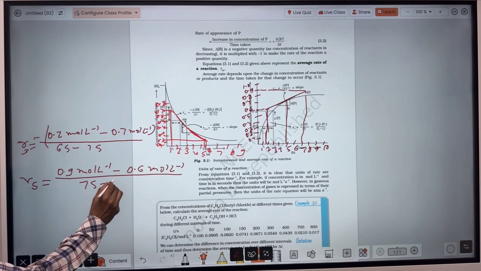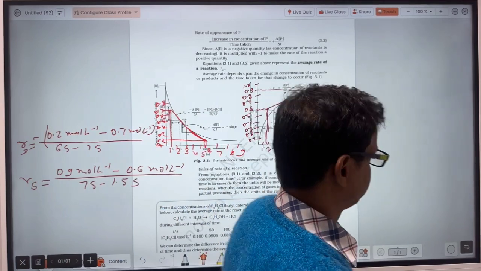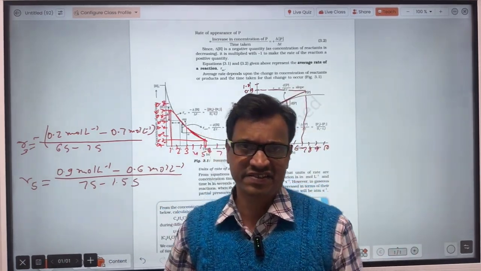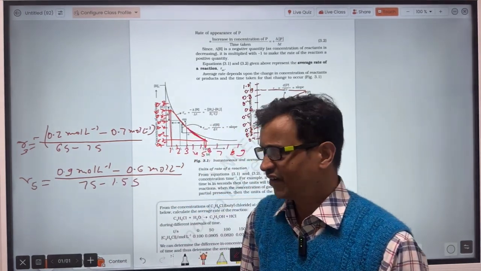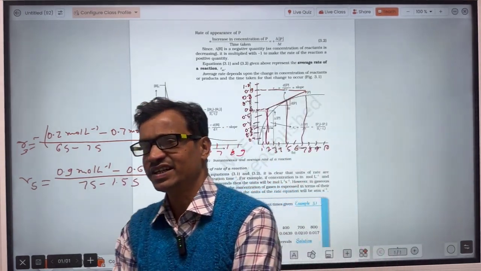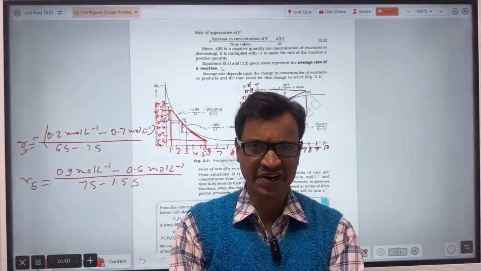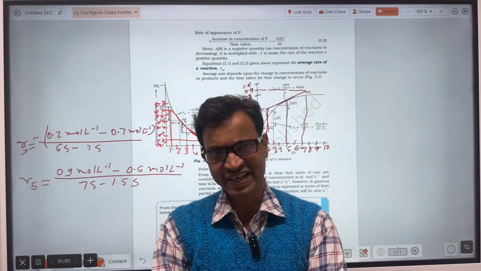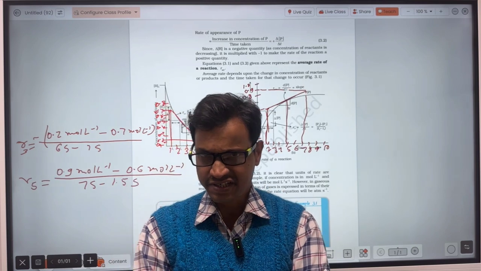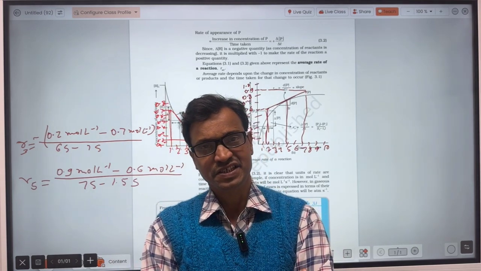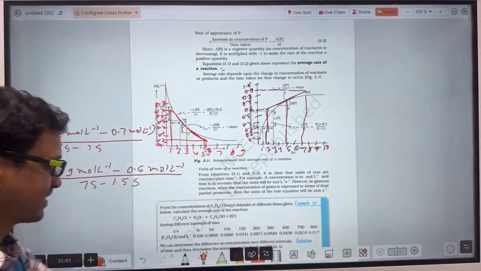So 7 seconds minus 1.5 seconds. In this manner you can calculate the instantaneous rate of reaction. That means if the graph of the concentration of reactant versus time, or the graph of concentration of product versus time, will be provided, then you could calculate the instantaneous rate of reaction as well as the average rate of reaction.